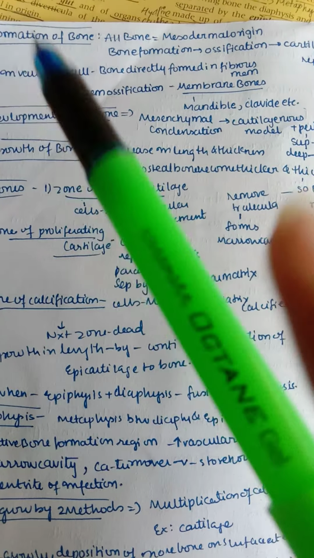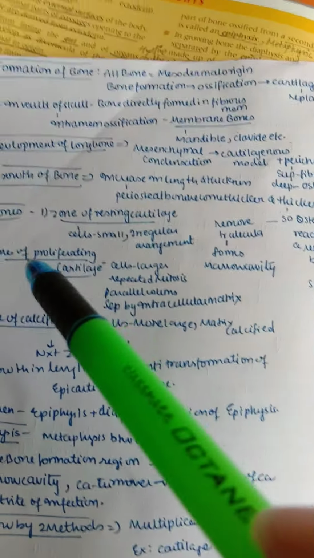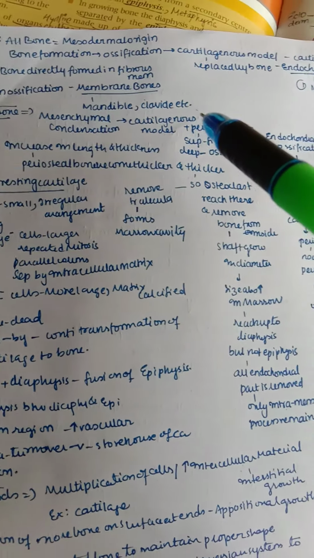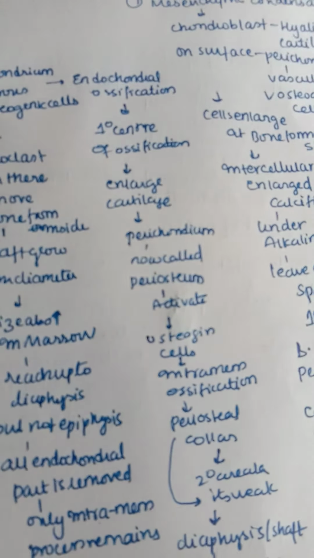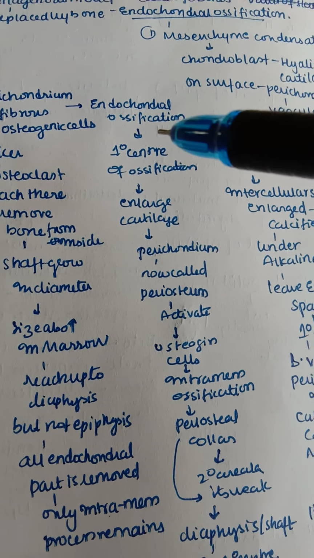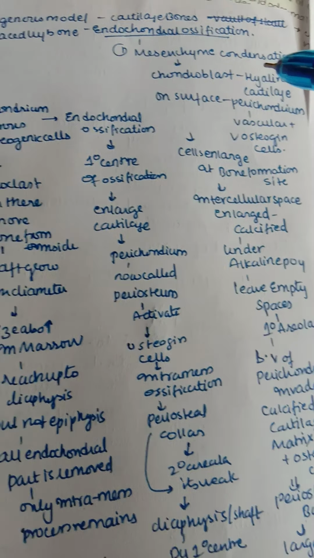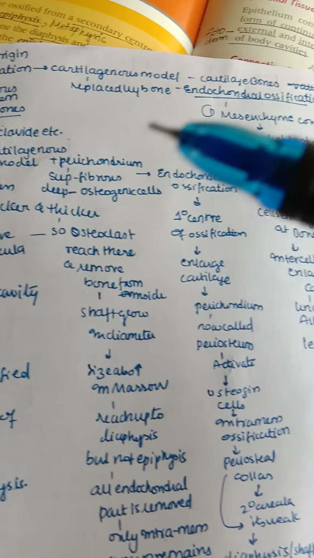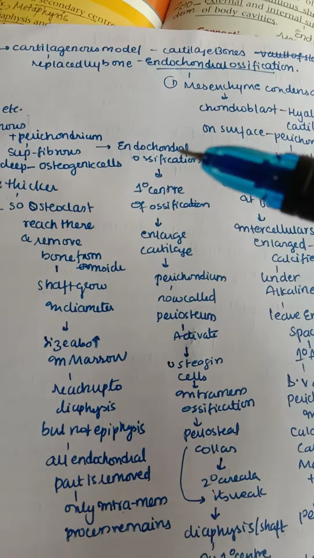Now, the development of the long bone. Let us see this flow chart. We have completed endochondral ossification. Now we will see the development of a long bone. So again, the same mesenchymal condensation, cartilaginous model along with the perichondrium, which is fibrous superficially and forms osteogenic cells deep. Next, it again undergoes endochondral ossification, the process we have already discussed. So remember that the development of a long bone also follows the same endochondral ossification. That is, first the cartilaginous model is formed and next it is replaced by bone.